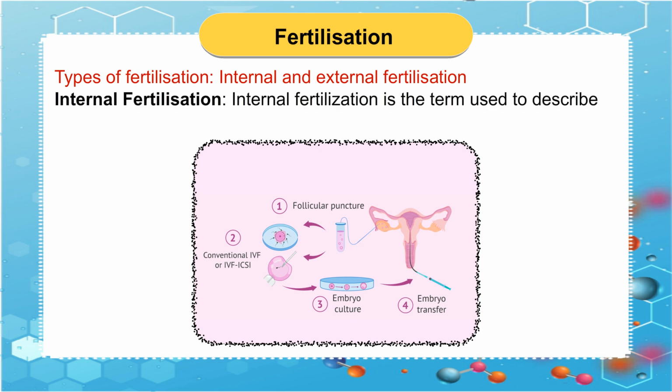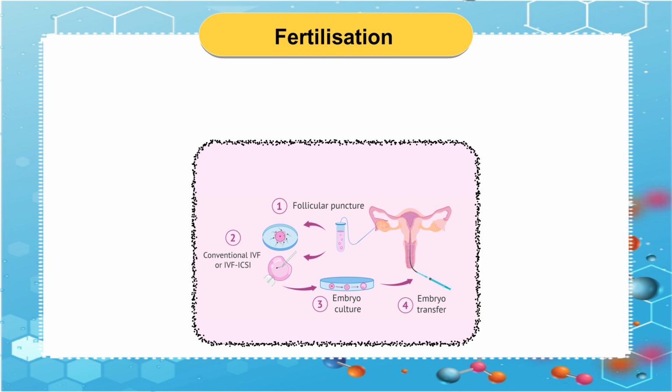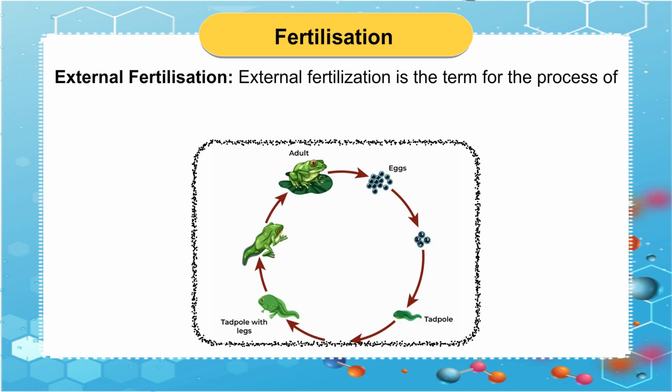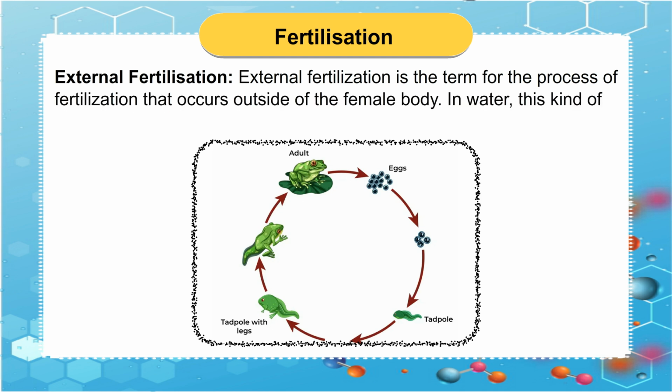Internal fertilization. Internal fertilization is the term used to describe fertilization that occurs inside the female body. It affects not just people but also animals like hens, dogs, cats, elephants, cows, and tigers. External fertilization. External fertilization is the term for the process of fertilization that occurs outside of the female body. In water, this kind of fertilization occurs.